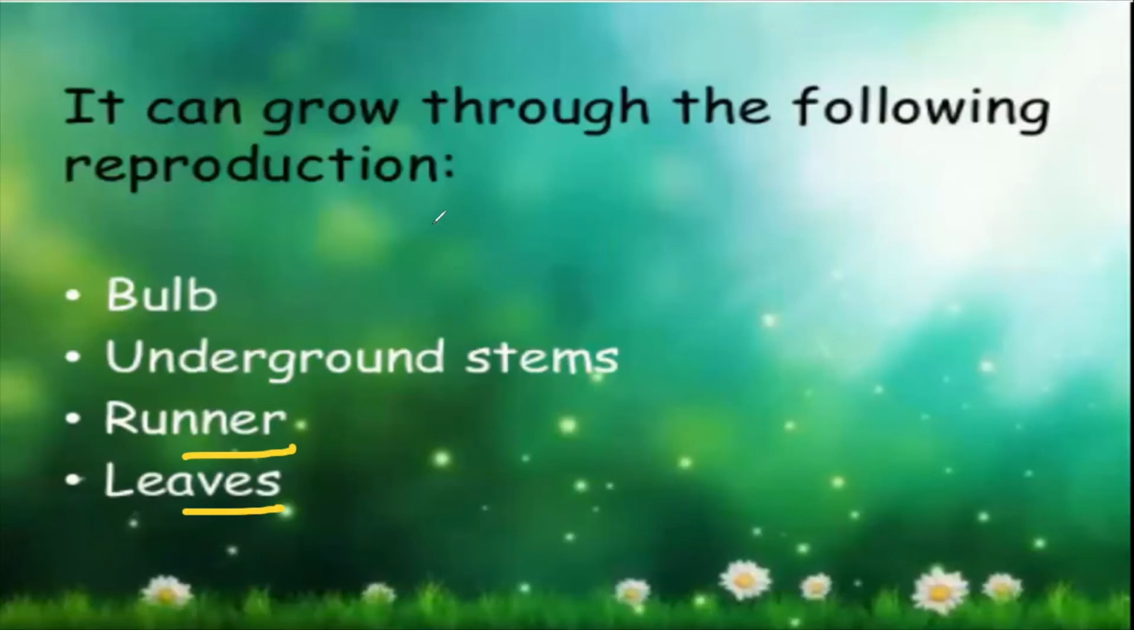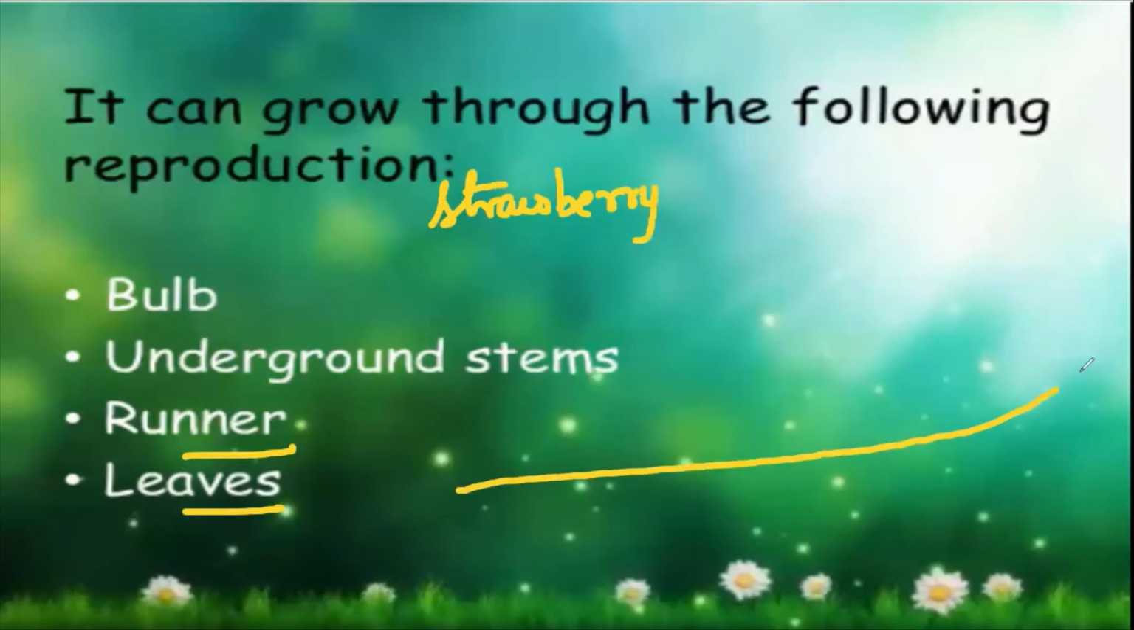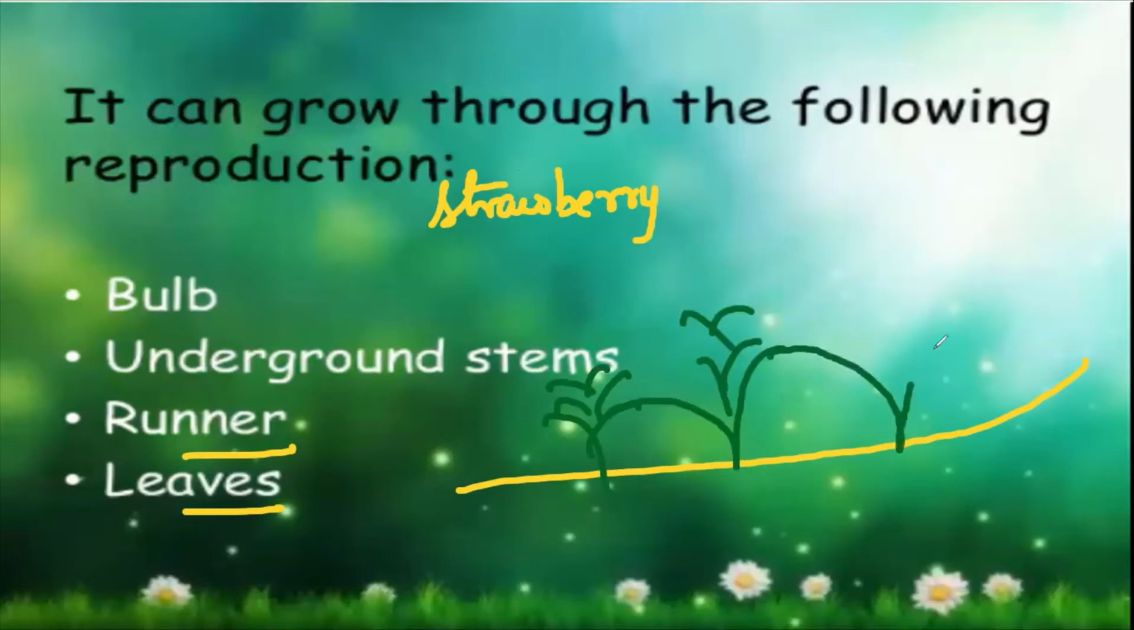Runner means, like in the case of strawberry, if you have seen, this is the ground, and suppose this is the strawberry. From this portion, another plant will grow like this. Another portion. So what do you see over here? They all are connected. So they are like running. That's why they are called runners. So they all are connected.